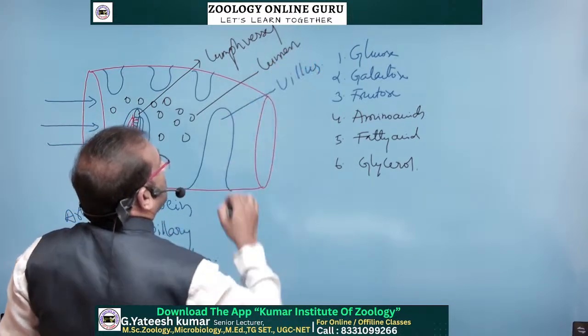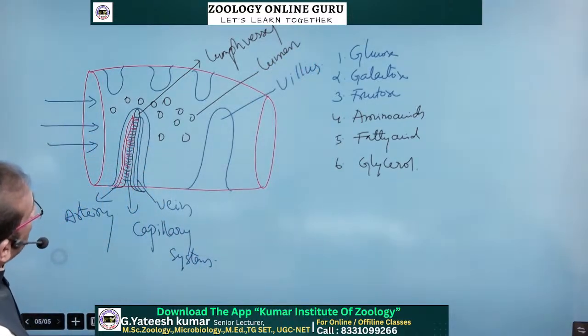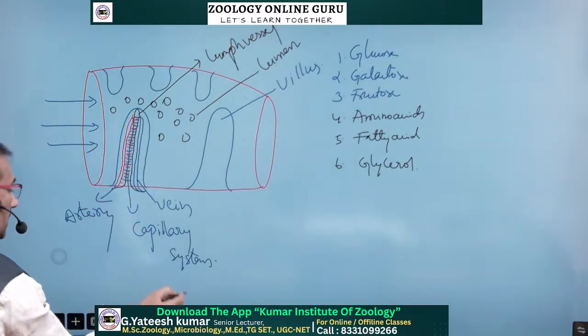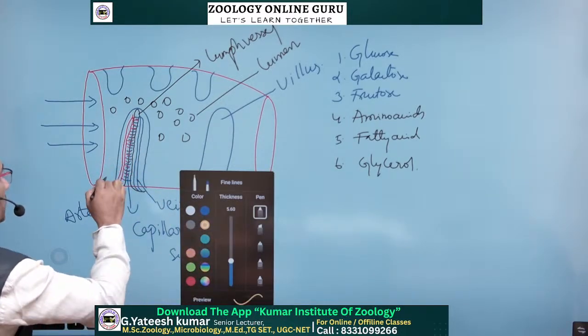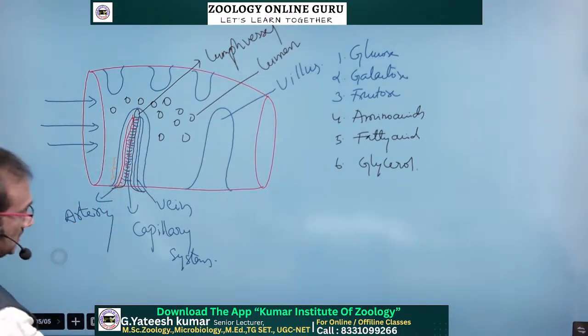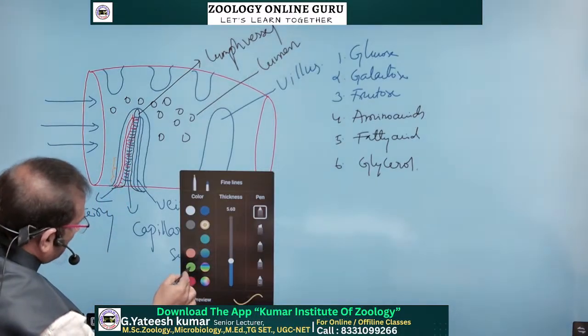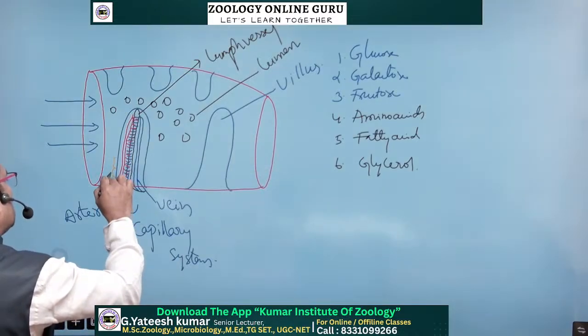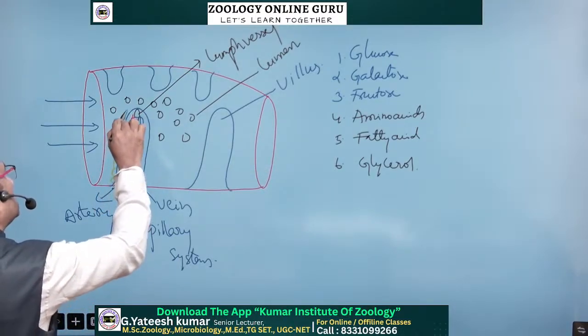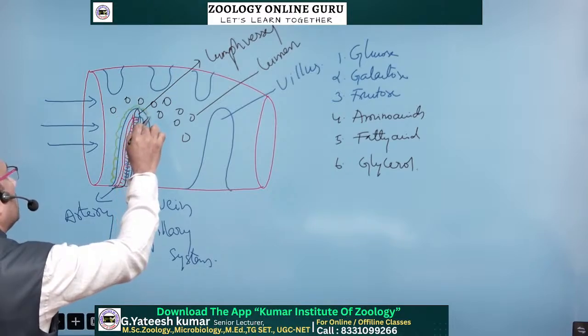The villi are also provided with cells. You can use green. The epithelial cells are present on the villi.